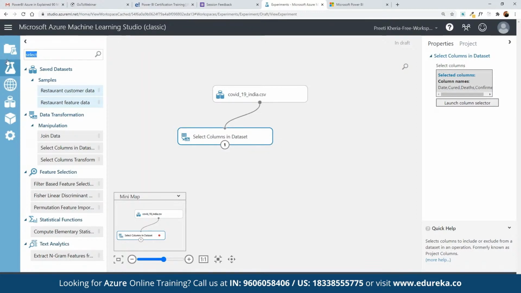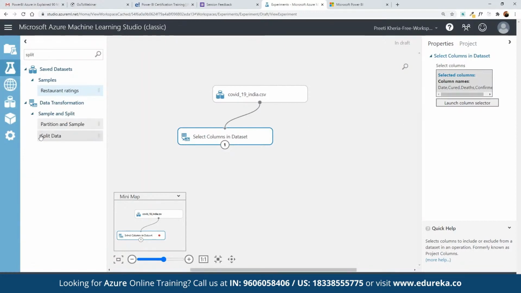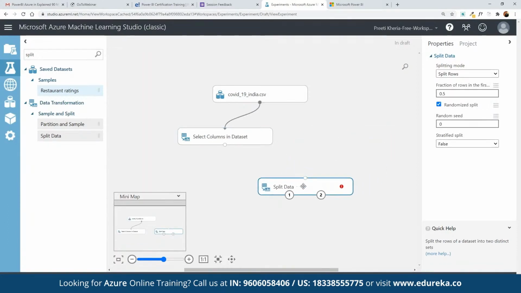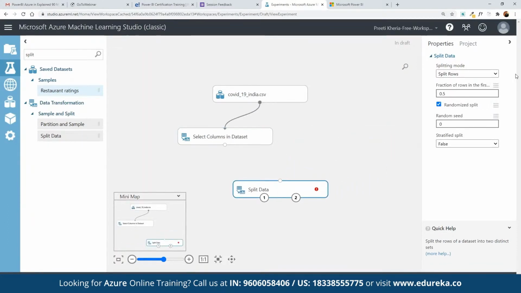Now we can search for another module here, split. We can make use of split. We want to split the current dataset into equal components, so that we have the train data and test data defined.